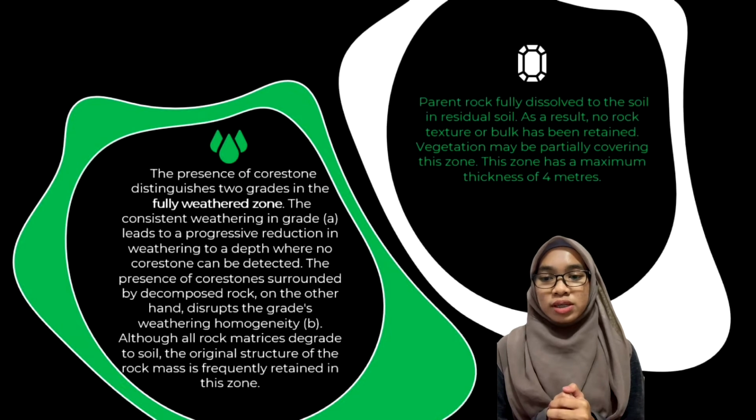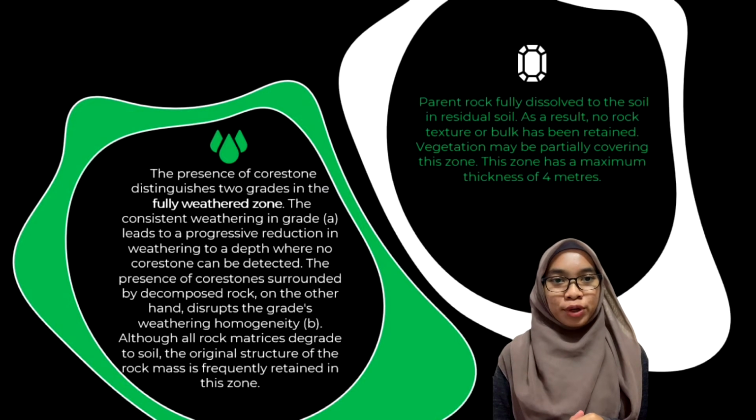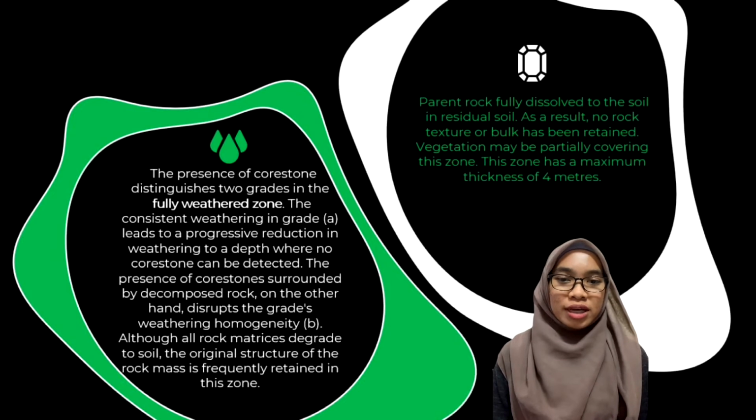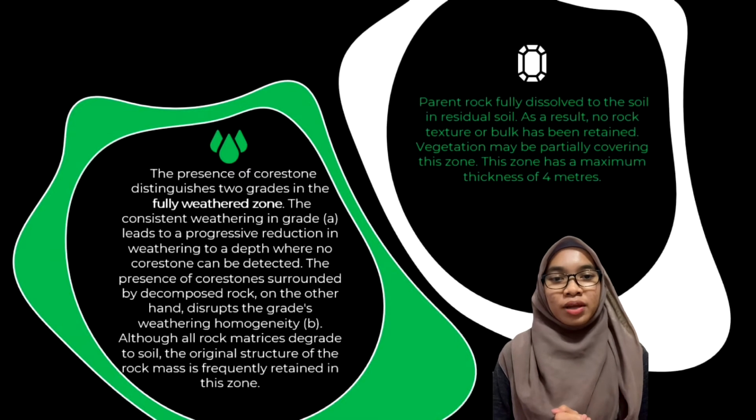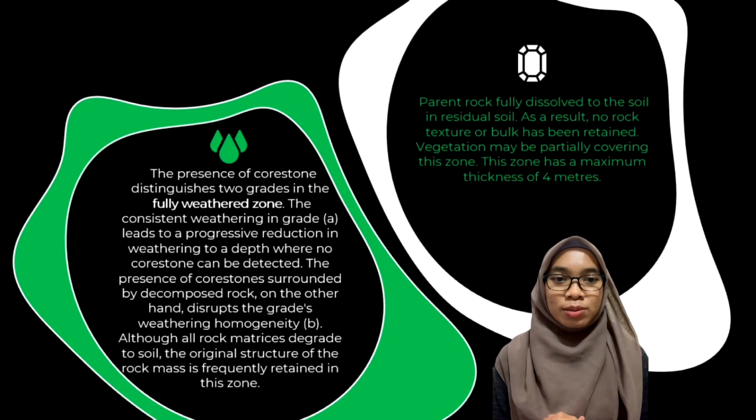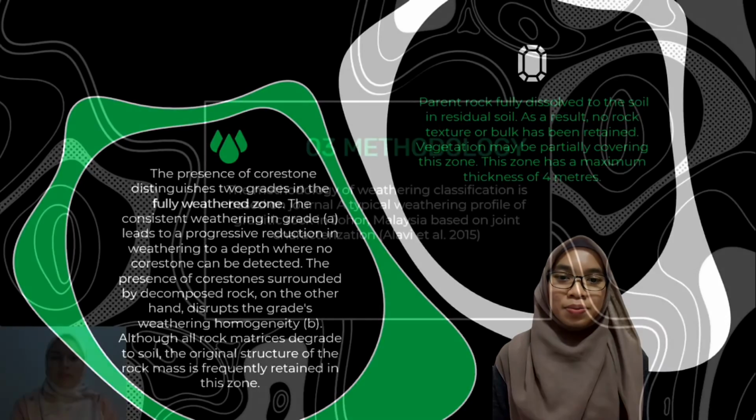Although all rock matrices degrade to soil, the original structure of the rock mass is frequently retained in this zone. Parent rock is fully dissolved to soil in residual soil. As a result, no rock texture or structure has been retained. Vegetation may be partially covering this zone. This zone has a maximum thickness of 4 meters.